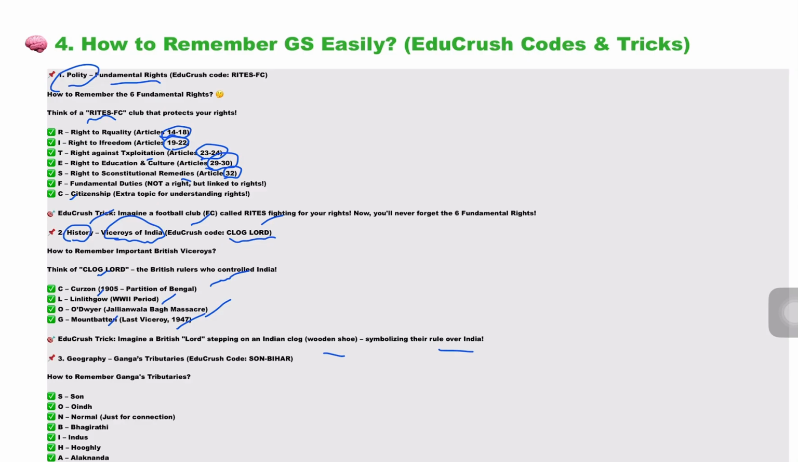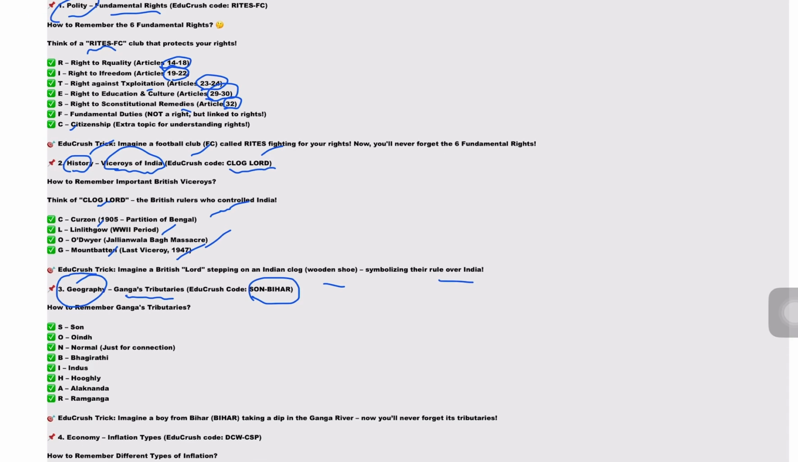Next EduCrush code we will take from geography point of view, that is Ganga's tributaries with the help of Son Bihar. So how to remember Ganga's tributaries? B stands for Bhagirathi, I stands for Indus, H stands for Hooghly, A stands for Alaknanda, R stands for Ramganga. So Bihar: Bhagirathi, Indus, Hooghly, Alaknanda, Ramganga are the tributaries of Ganga. So the EduCrush trick is, imagine a boy from Bihar taking a dip in the Ganga river.